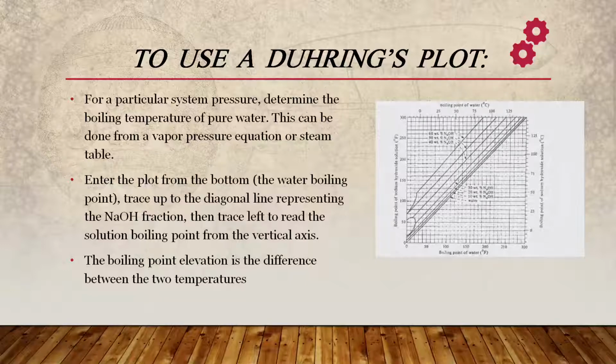The rule states that the boiling point of a solution of a given concentration is a linear function of the boiling point of water. Thus, through this rule, we plot the boiling point of the solution at several pressures against the corresponding boiling points of pure water. We can get a straight line. A set of straight lines will be obtained if such plots are made for solutions of different concentration.